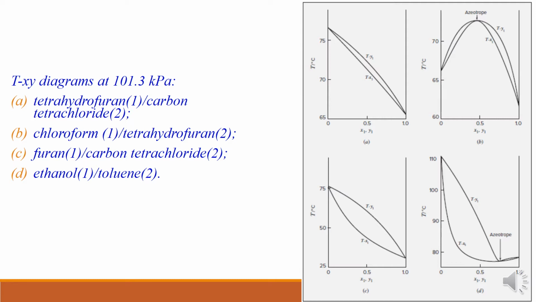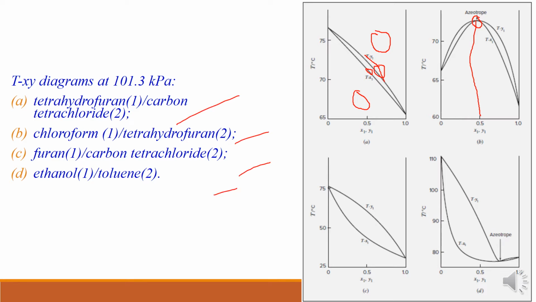As I said earlier, this is the txy diagram, and it is exactly opposite of the pxy diagram. Not exactly, but the nature will be opposite here, right? So here it is T versus x1, y1. Here you get superheated vapor, and here you get subcooled liquid, right? This is the bubble point curve and this is the dew point curve, right? And this part is nothing but the azeotrope, because here the composition is the same, x1 is equal to y1. So this is defined for different conditions here, right?